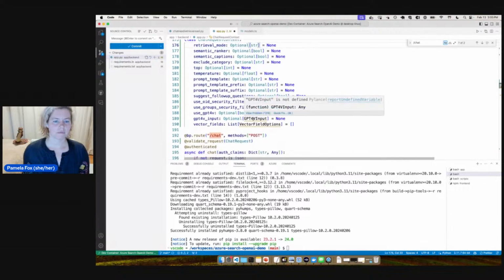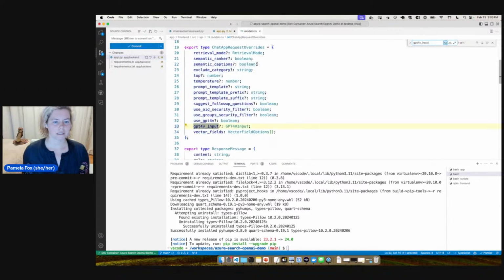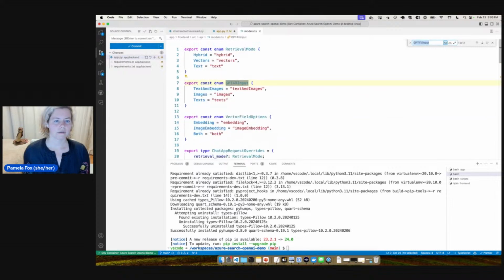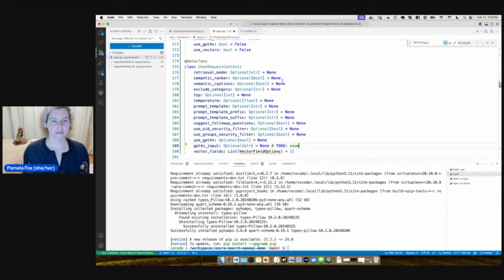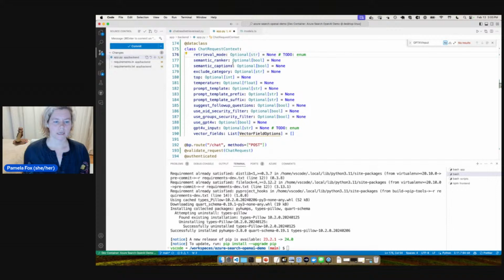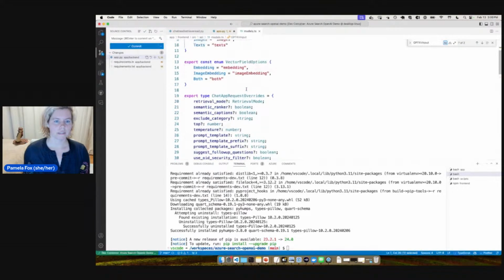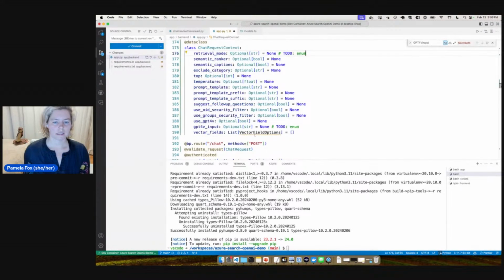And PP for input, I don't even remember what that is. That's also a string. Okay, so these should really be an enum of strings. Same thing with vector fields, that's another enum.